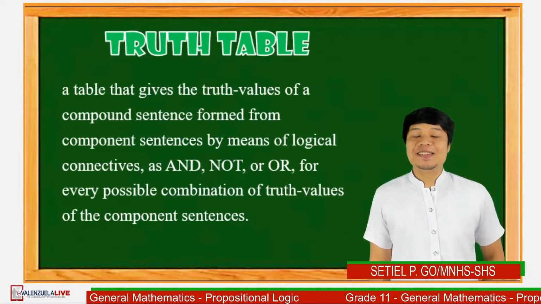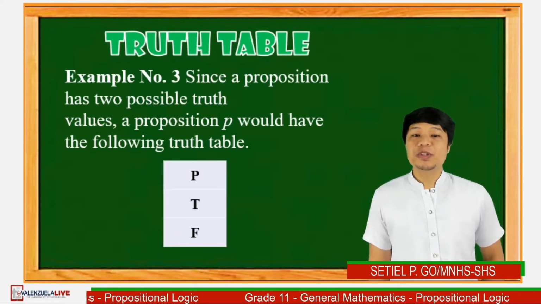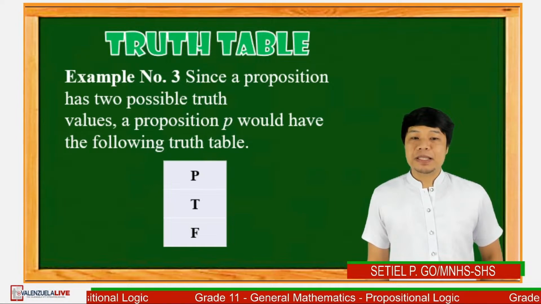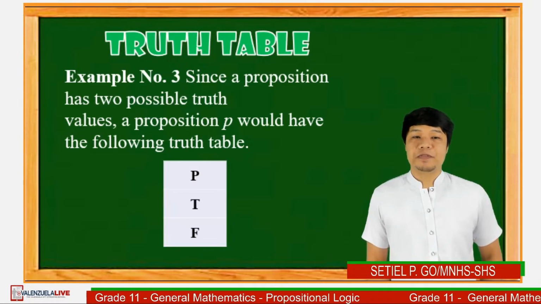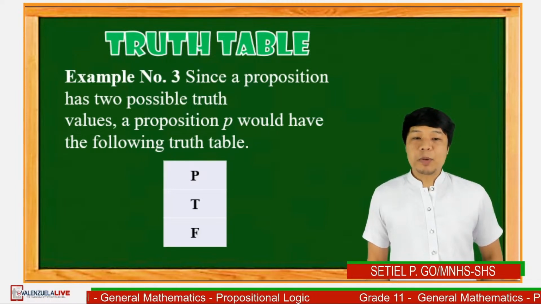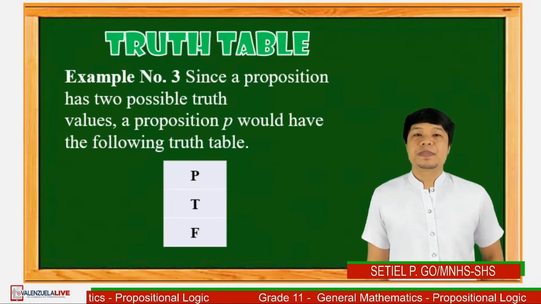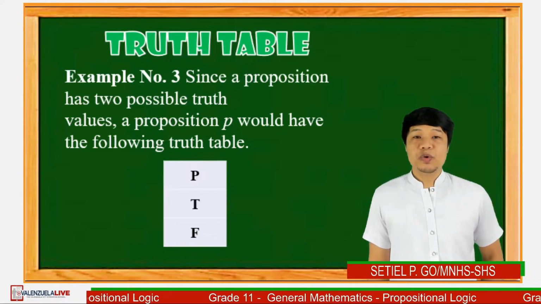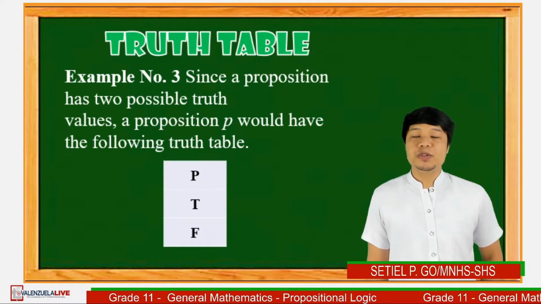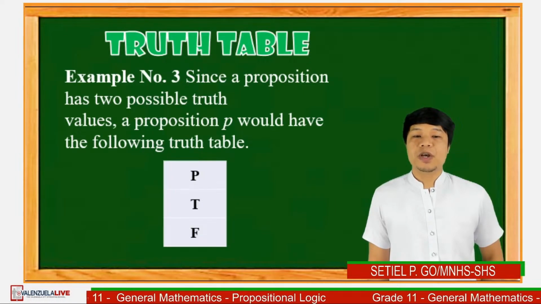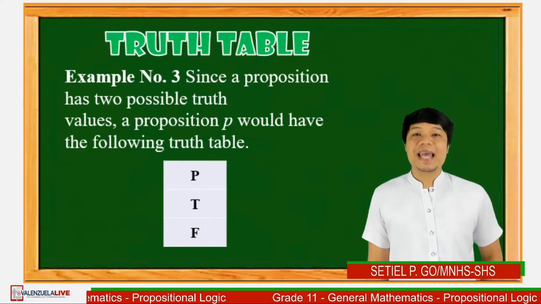Let's say in example number 3, since a proposition has two possible truth values, the seatmate will get a perfect score or the seatmate will not get a perfect score. A proposition P would have the following truth values: P will be true or false. A truth table can also be used to display various combinations of the truth values of two propositions, P and Q.